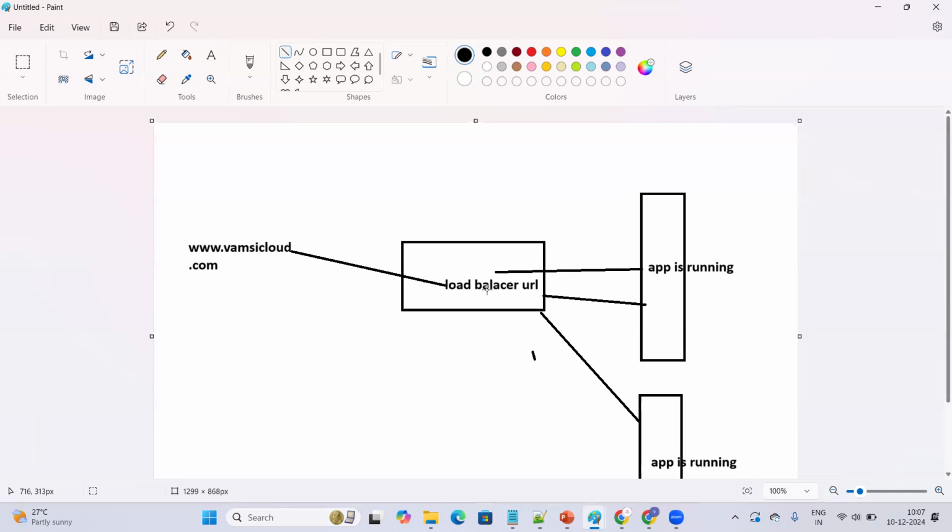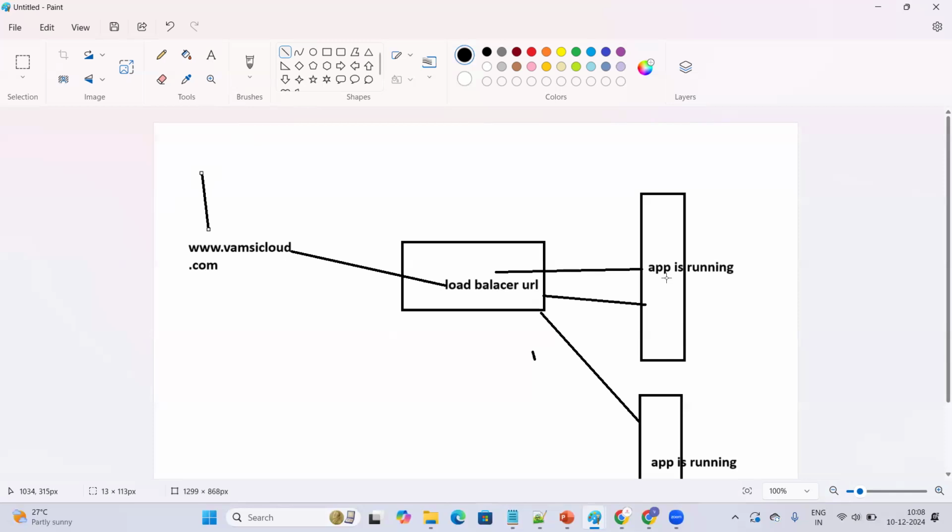You understood, right? If there is no load balancer URL, I will be integrating my domain name with the IP address only. If there is a load balancer URL, I will be attaching my domain name with the load balancer URL, so that when the public accesses this website from the browser, the request goes to the load balancer. The load balancer will be accessing the application. This is how the flow will be.